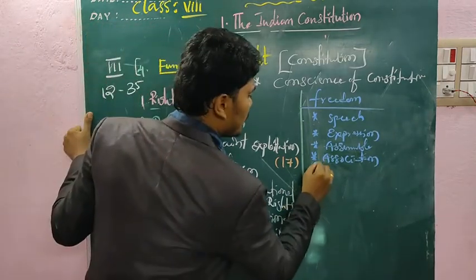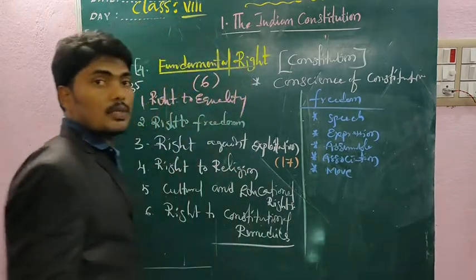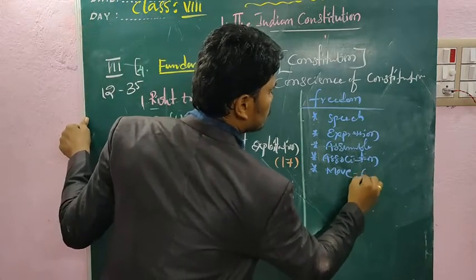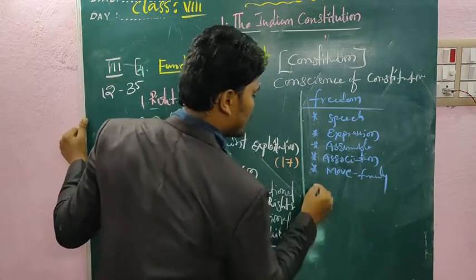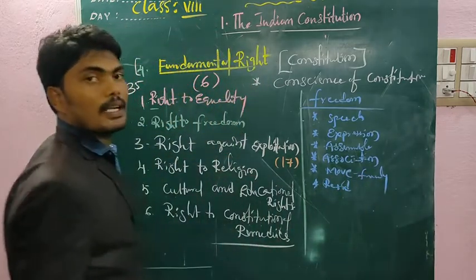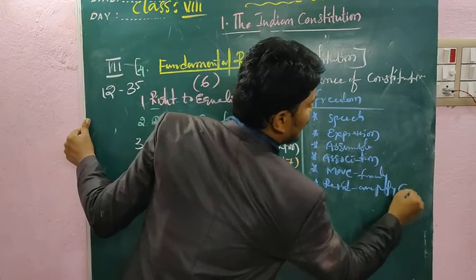And next one, right to move freely around India. And next one, right to reside or settle in any part of the country.